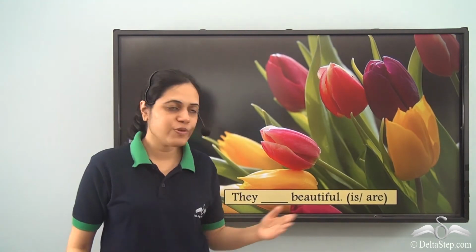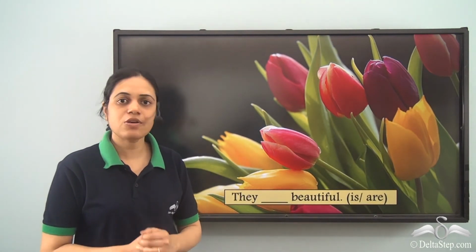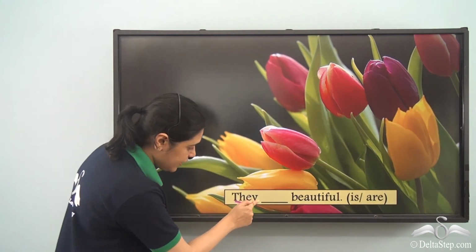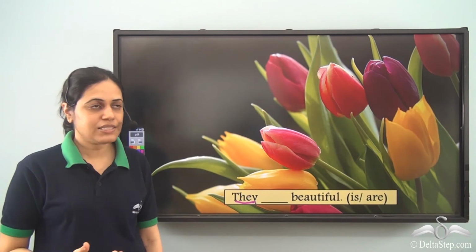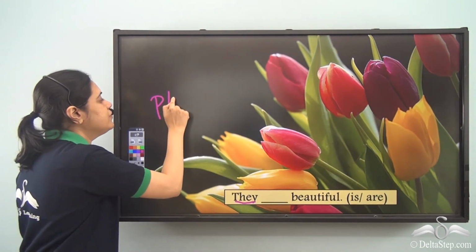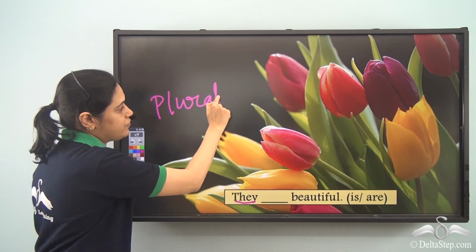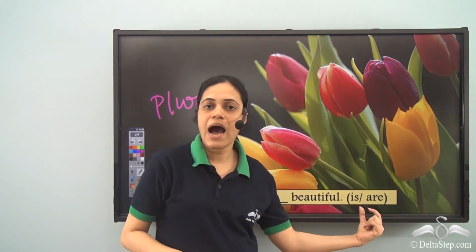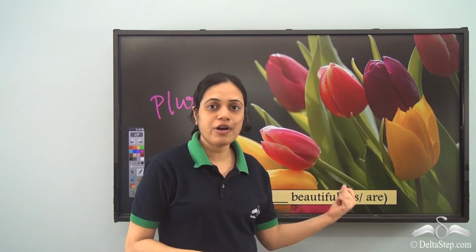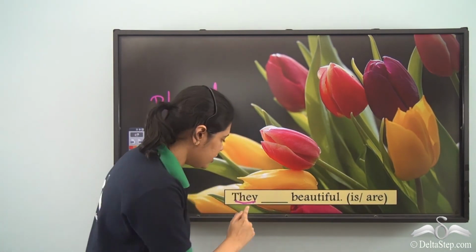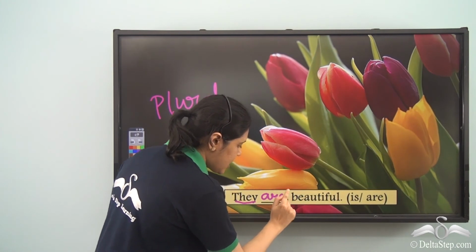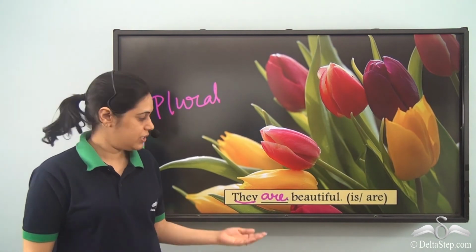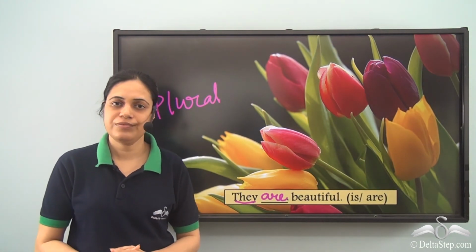They dash beautiful. Will it be is or are? So look at the word they. It means that it is plural. Now for plural, I use are. Is is used for singular. So for plural, the be verb used is are. Are is used for present tense, plural. They are beautiful.